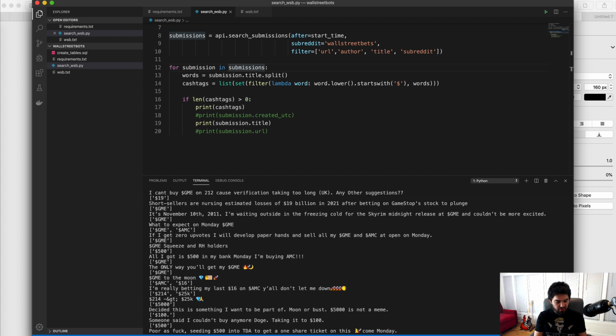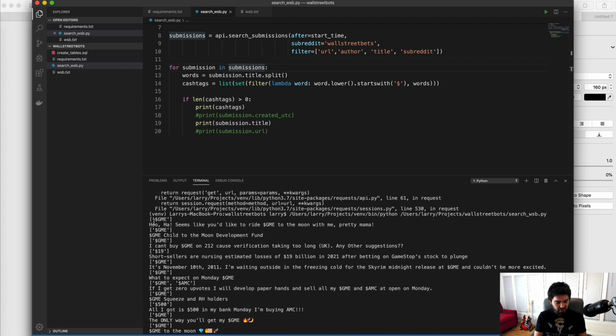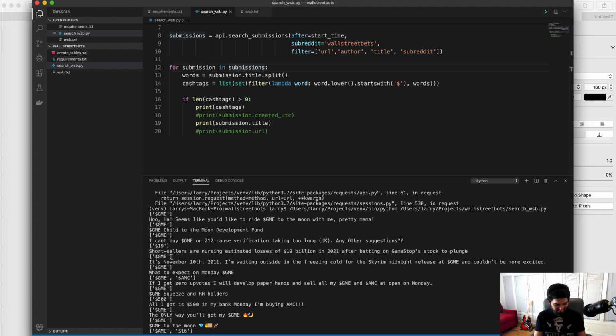and there you go. So now you see, "Seems like you'd like to ride GME to the moon with me, pretty mama." And so $GME, lots of GME mentions. You see there's some false alarms here, like $500, but since we have a stock database, we can map these symbols to stocks that actually exist. So we'll do a little data check first before we assume that it's a stock and check it against a valid list.